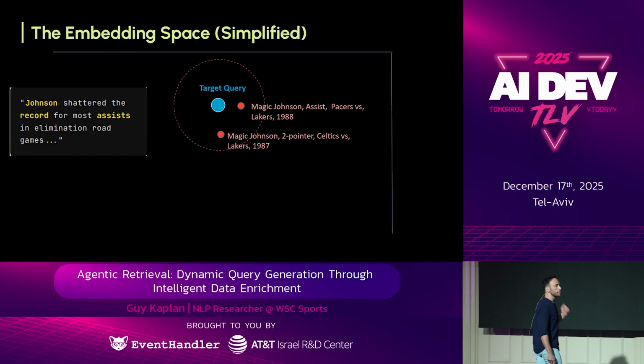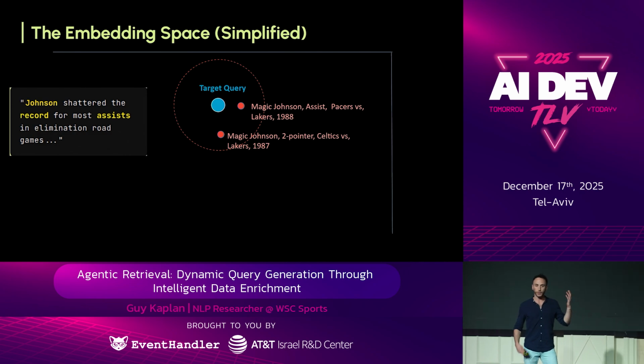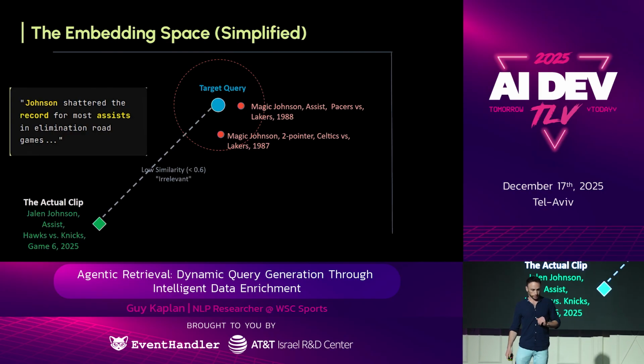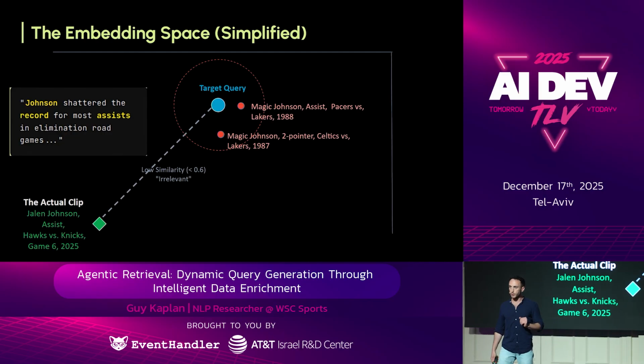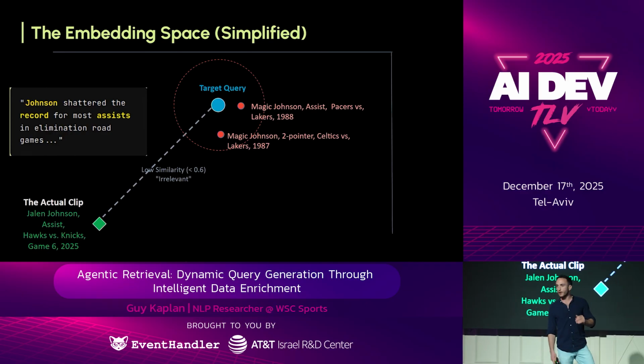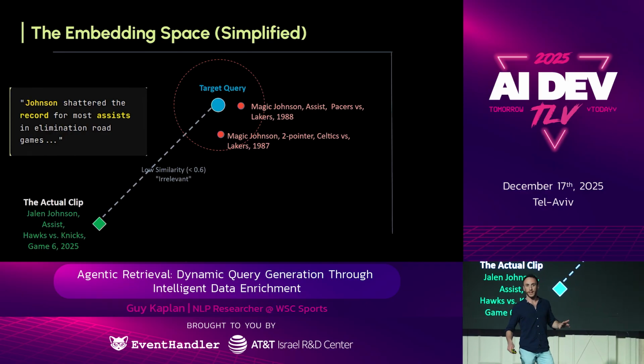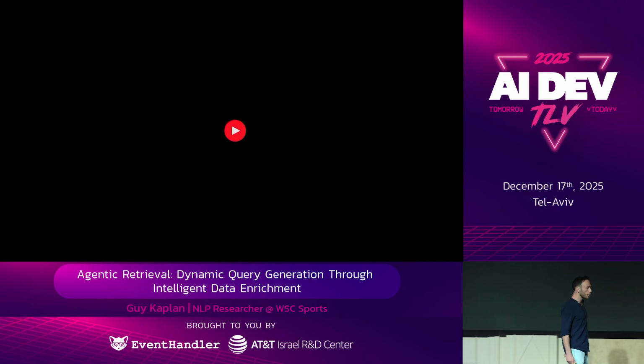Embeddings optimize for semantic probability, not factual truth. There's a few missing pieces here that we'll talk about shortly, but we have an implicit entity here, Johnson, and we also have temporal blindness. The model just ignores yesterday, treats it as noise. Now look at the actual clip we need. Jalen Johnson, the one that broke the record, is way off in the corner, low similarity. Using this method, the system can't hope to find this video clip. So we'll get video clips like this.